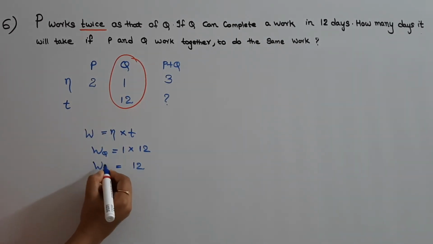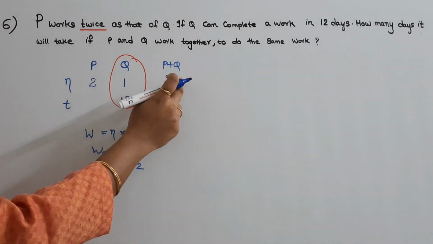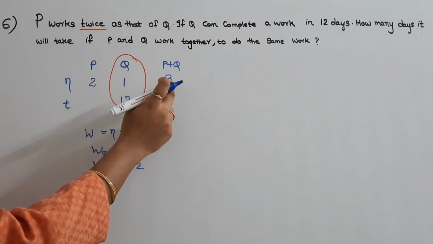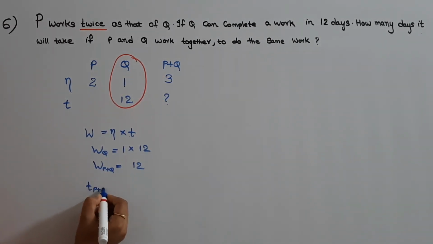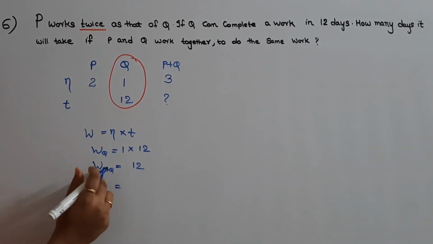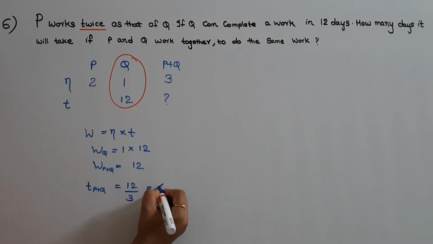So work done by P plus Q is equal to 12. Total efficiency of P and Q is 3. So time taken by P and Q together to do the work will be work done, that is 12, divided by total efficiency, that is 3. Hence the answer is 4 days.